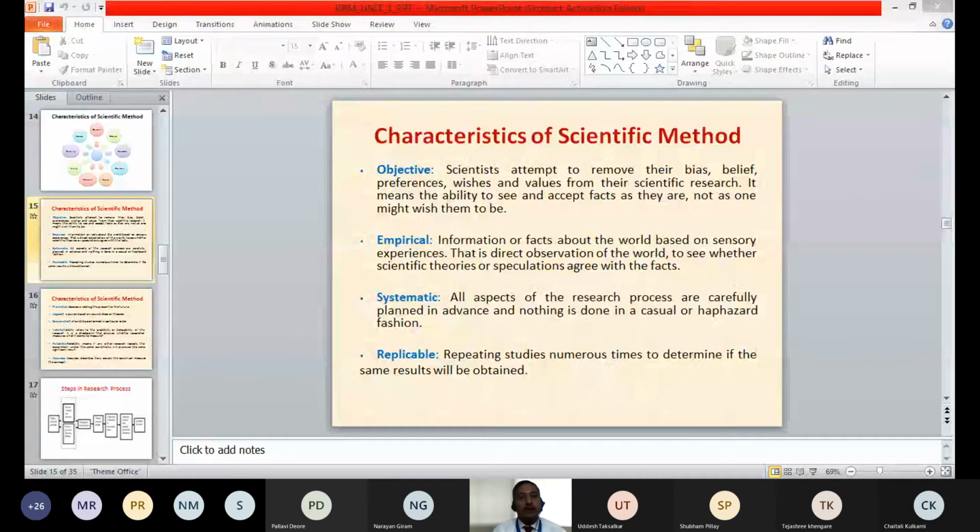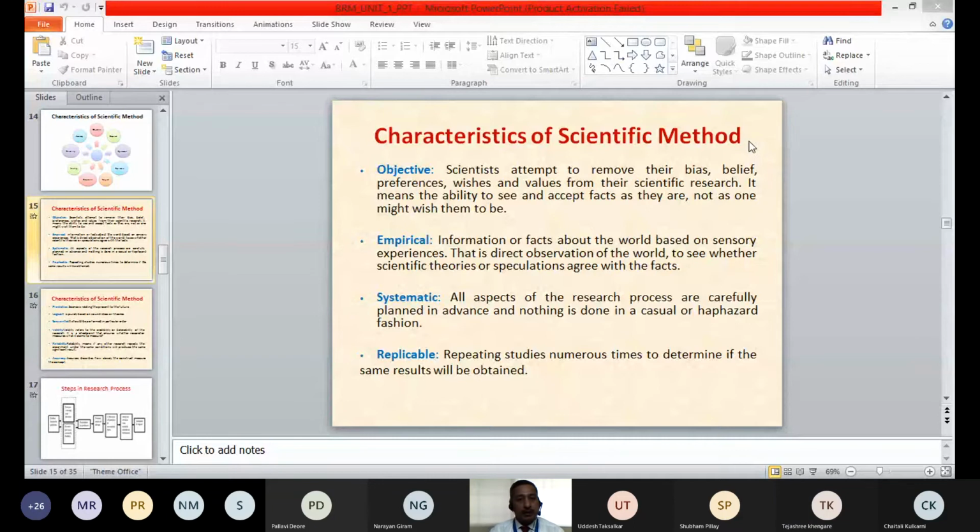So we understand the characteristics of the scientific method now. The first characteristic is that it needs to be objective. Objective means it needs to be unbiased. It should not favor anybody. It should not favor the management. Also, it should not favor the customers. So the scientific method needs to be objective. Scientists attempt to remove their bias, belief, preferences, wishes, and values from their scientific research. This should not come into your research.